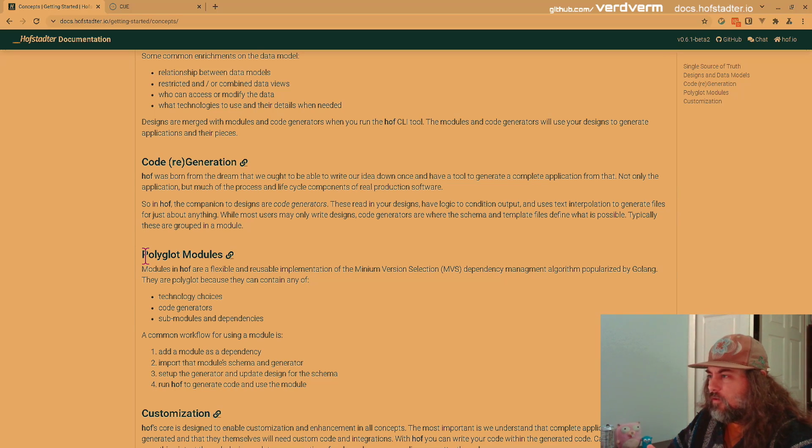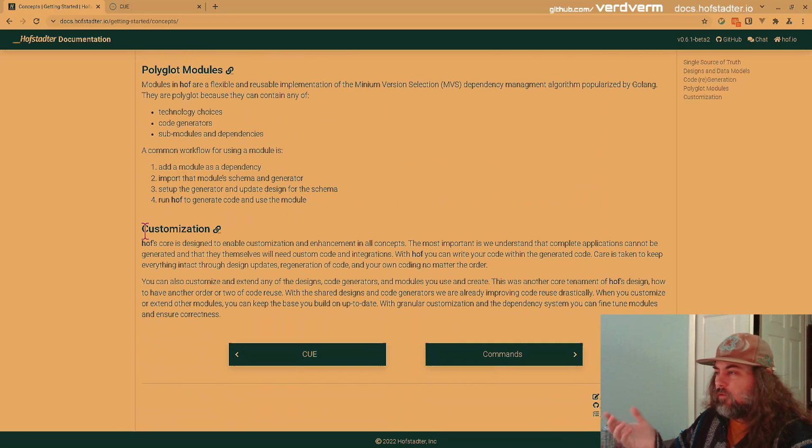So the idea here is two ideas really for polyglot modules. One is that it can incorporate a number of technologies within a single module, and then also that you can compose different modules and generators and schemas together. And there's total customization. You can customize the tech you use, you can customize templates, you can customize the code in the generated output and add your own as much as you want or as little as you want. If you're writing generators, there's a lot of flexibility in where you decide to make that trade-off.